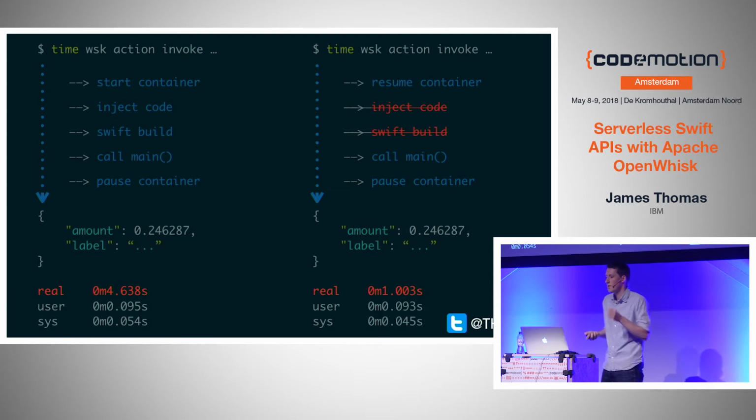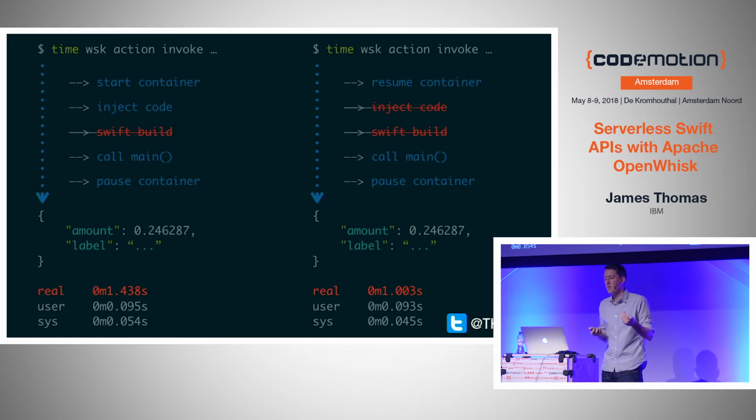latency is very sensitive. So there's a little trick you can do that works with all serverless platforms, especially around Swift on OpenWhisk, and that is you can actually deploy the binary. You can run the Swift build locally, and you can deploy the static binary, rather than pushing the source code and letting the platform do it. And that means that for cold invocations, the first time your function gets executed, you'll skip that whole Swift build step, and it means that the cold invocations are much more performant. So it's something you can do.